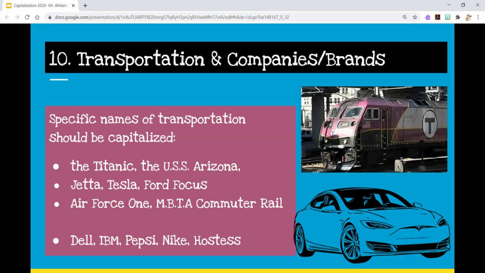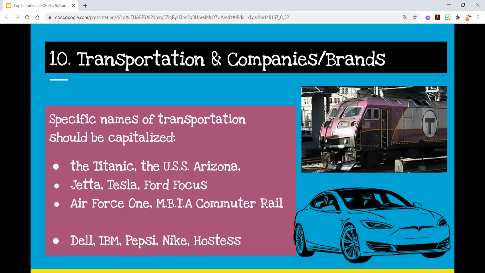Now, this goes with everything, like transportation, companies and brands. If I'm on a ship, that's different than being on the Titanic. Titanic is a capitalized word. USS Arizona is capitalized. It's a specific name for a ship. Whether it's a Jetta or a Tesla or a Ford Focus, all cars, which is cars is lowercase, but the specific names are capitalized. And you can see another example, Air Force One, MBTA commuter rail. The specific names for transportation are always capitalized.